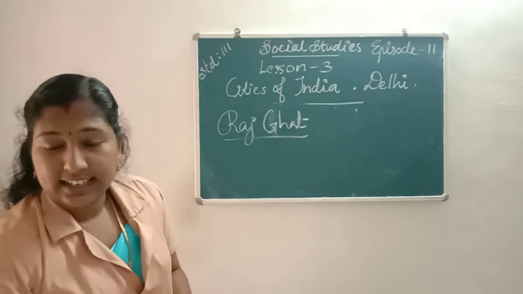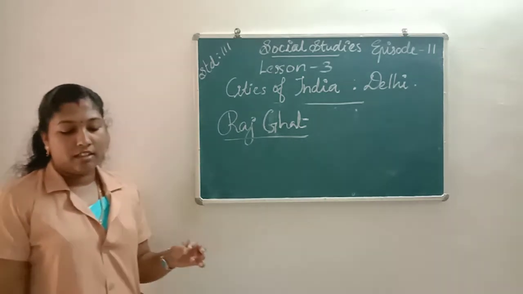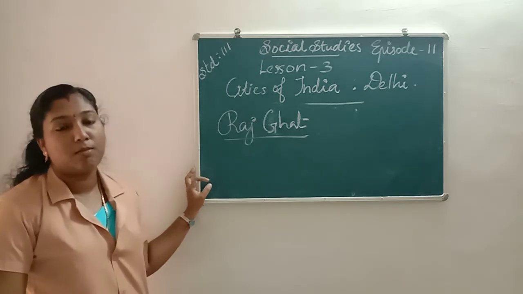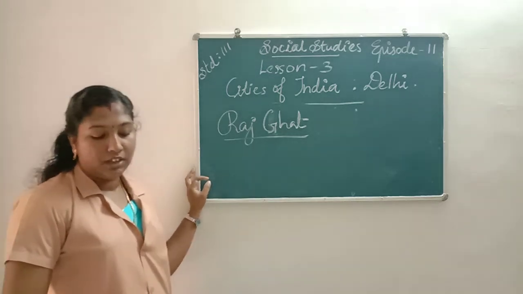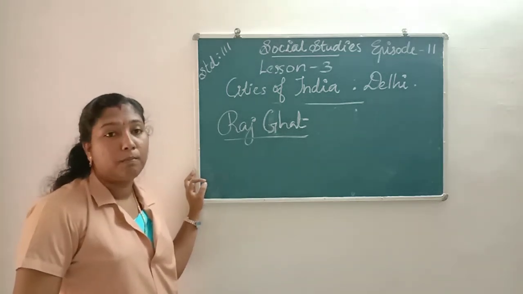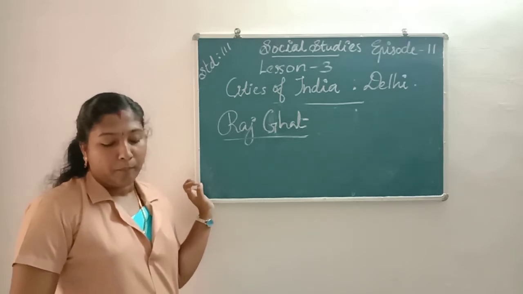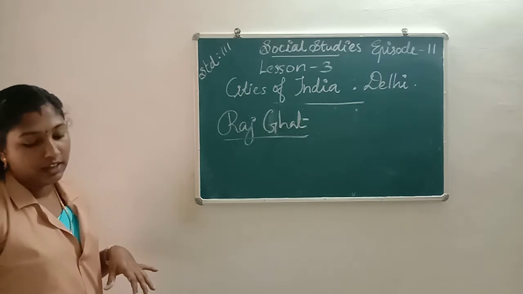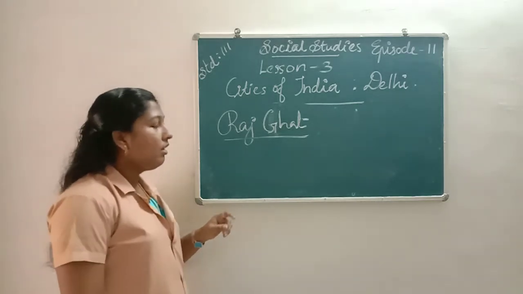Okay, the Rajghat is the Samadhi of Mahatma Gandhi. It is to the south of Red Fort on the banks of the Yamuna River.